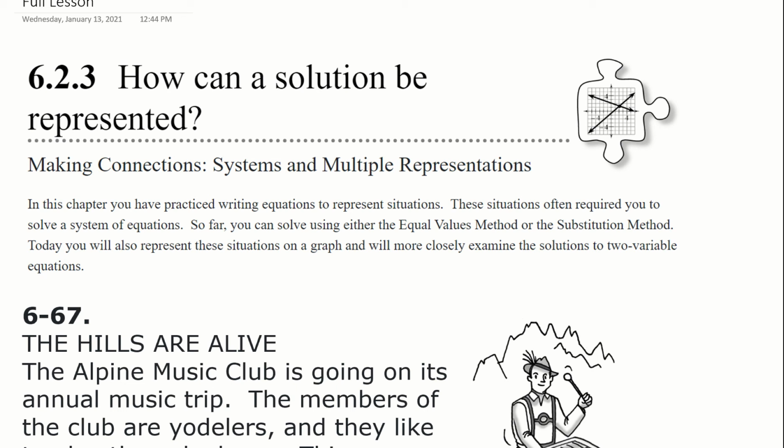Today we are in section 623, and there's really just one problem we're doing. The title is How Can a Solution Be Represented and Making Connections Between Systems and Multiple Representations. When I use that phrase multiple representations, I'm talking about a situation, which we're going to be given, coming up with a table of values that represents the situation, an equation that represents the situation, and a graph. So how are those related and interrelated?